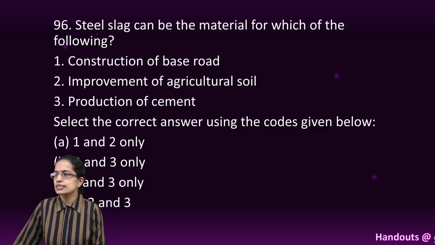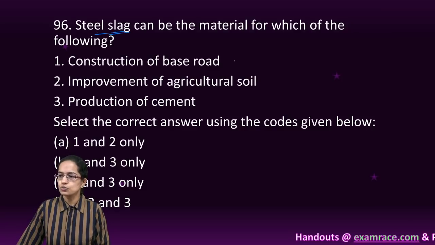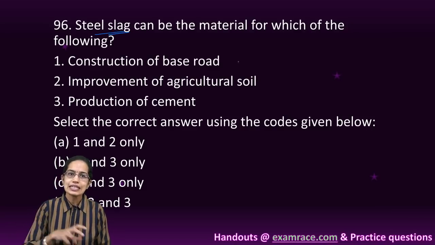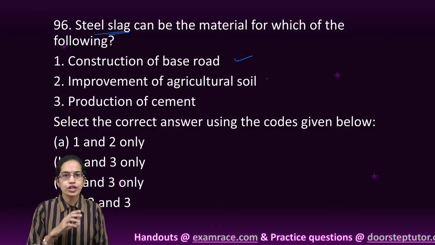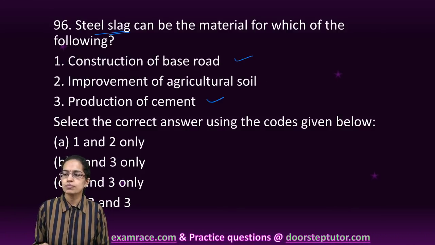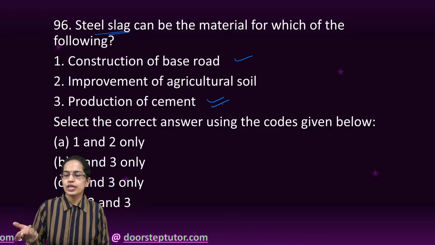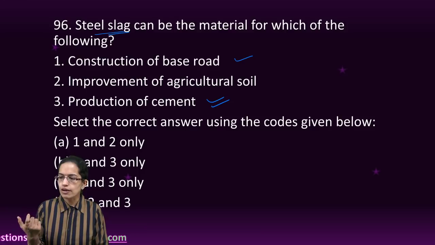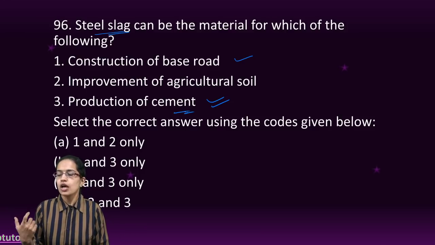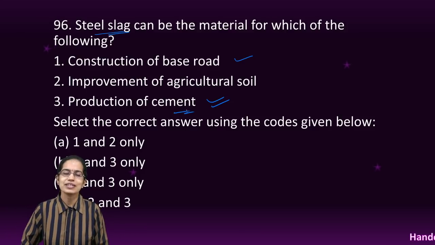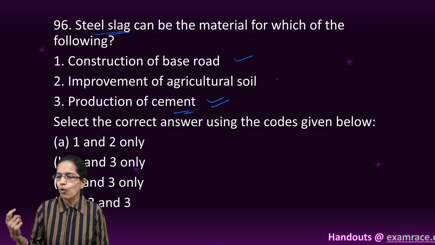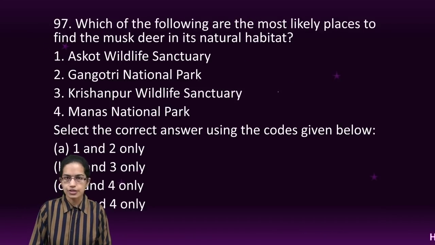The next is steel slag. Now, steel slag is used for construction of road material, engineering and building purposes, for improvement of soil, and also in the production of cement. For the production of cement, steel slag is being used. So all of those three are the right options here.